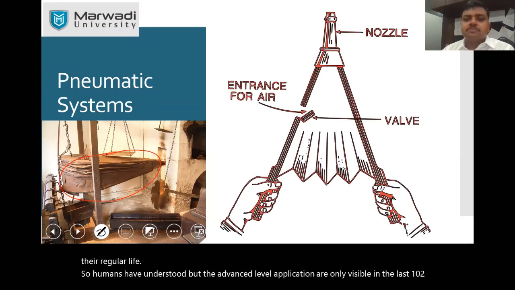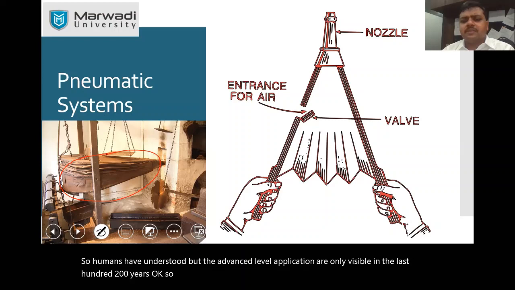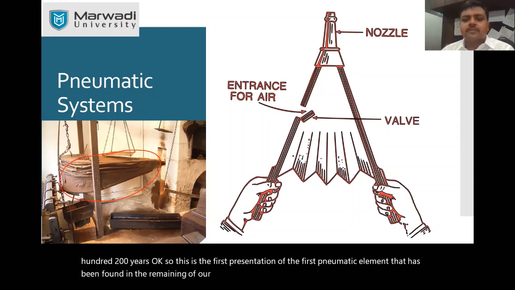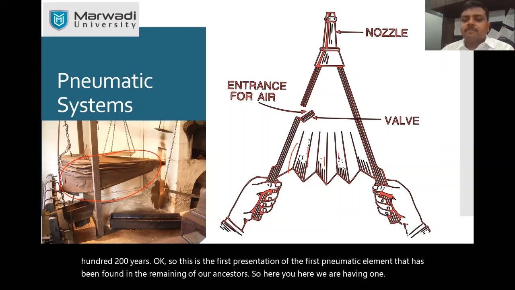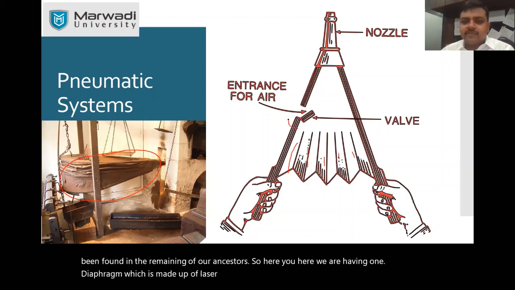This is the presentation of the first pneumatic element that has been found from the remains of our ancestors. Here we have a diaphragm made of leather. This is a self-made non-return valve.